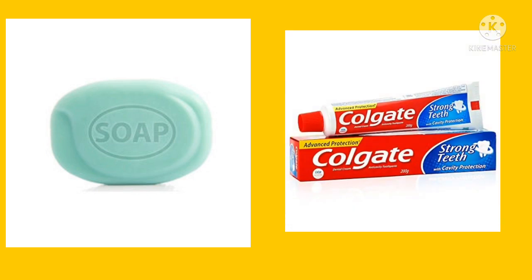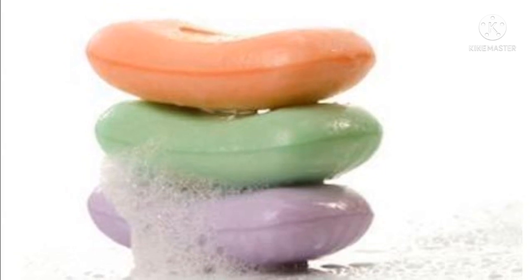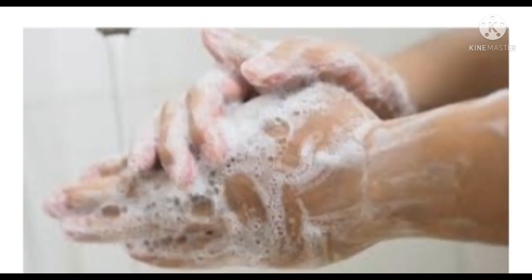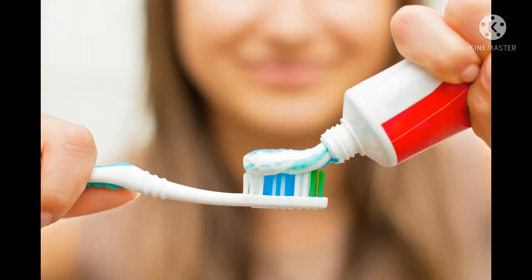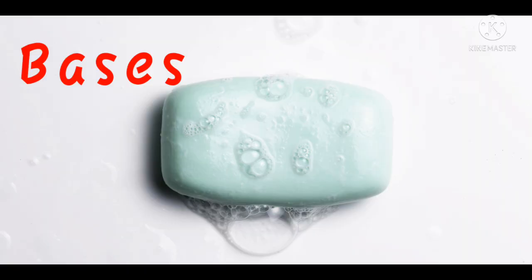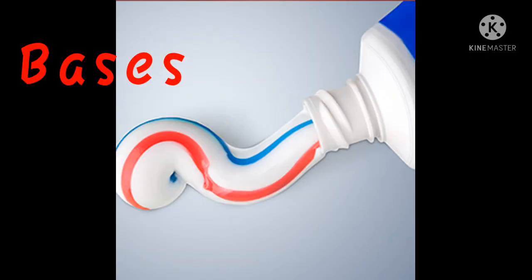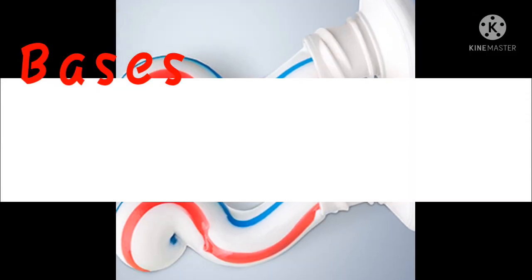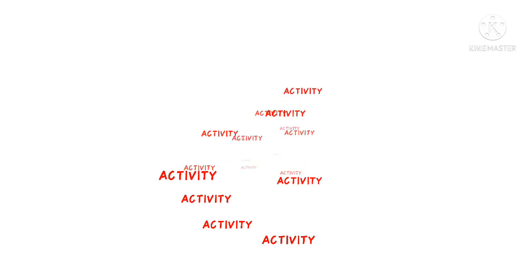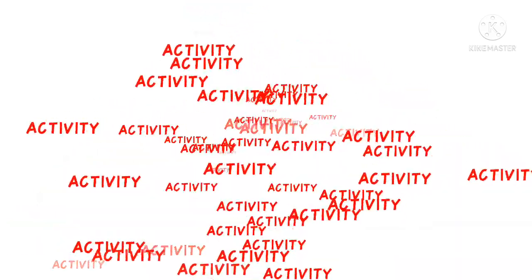What are the chemicals present in soap and toothpaste? Now let us know. We use soap to wash our hands and for bathing. We use toothpaste to clean our teeth. Soap and toothpaste contain bases. Now let us observe the nature of bases by doing an activity.